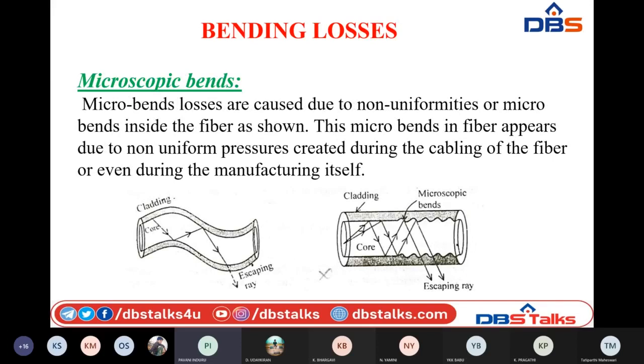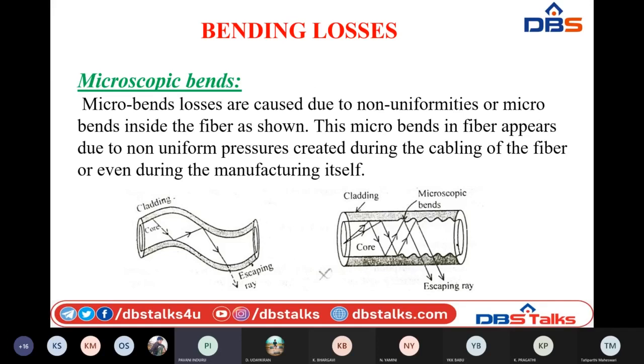Due to the presence of this large kind of bend in the fiber optic cable, there is a change in the radius of the core with respect to fiber diameter. Due to this, whenever light is incident at the core cladding interface, the light enters the core and it has to undergo total internal reflection. But due to the bend, the light ray will not follow total internal reflection.